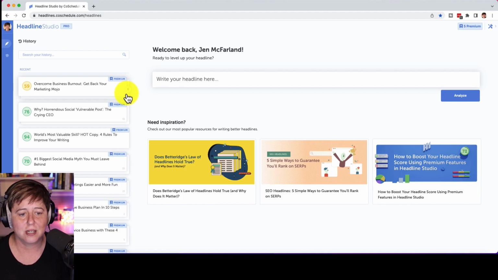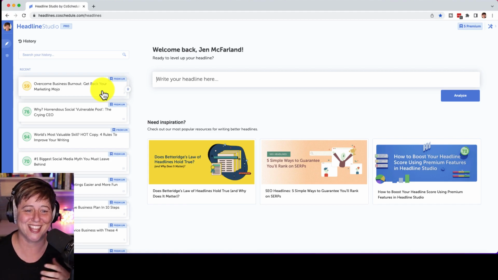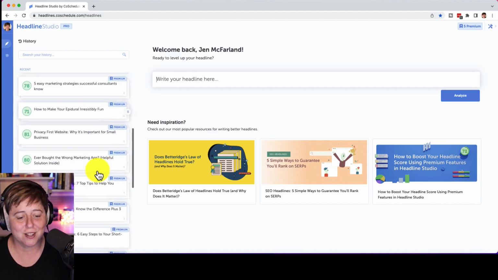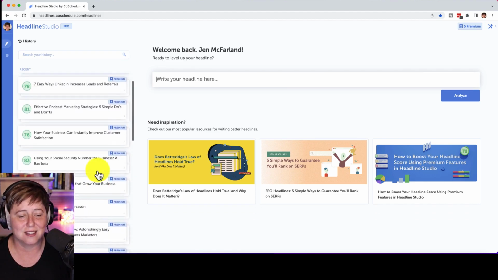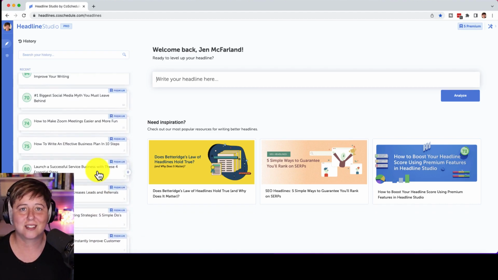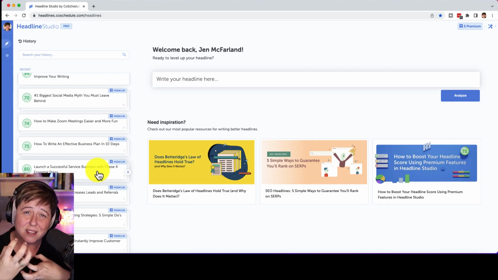Then down here in the lower right-hand corner is a small number. That small number is telling me how many different headlines I wrote to try and get there. I think the important thing to realize here is it might take tons and tons of times for you to get to a headline that is interesting, that scores well, that maybe draws on some of those emotional heartstrings that you're looking for.